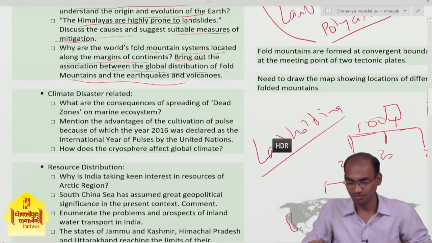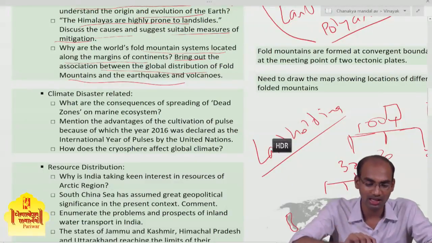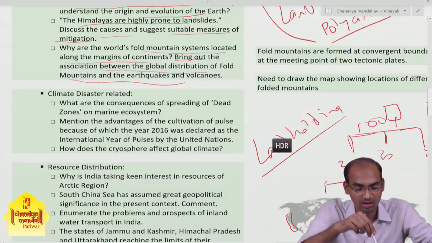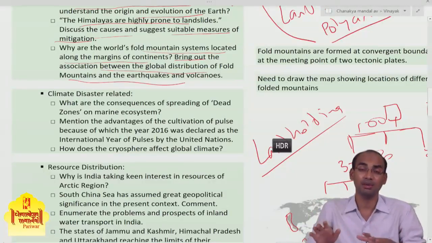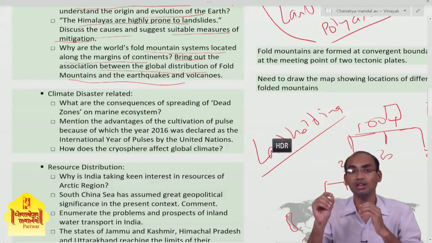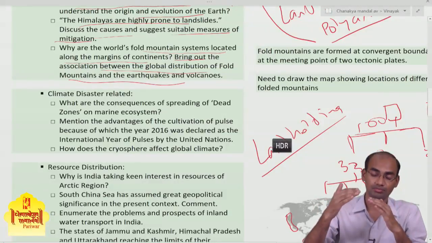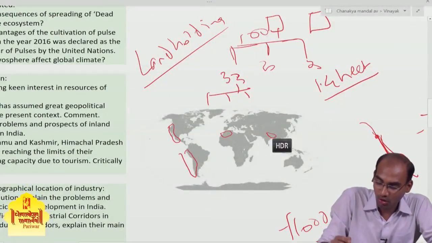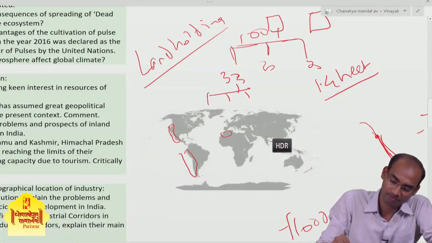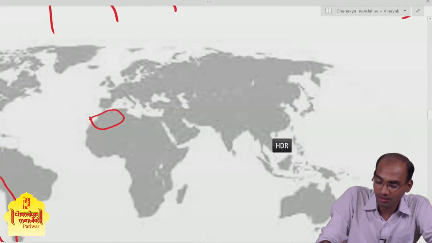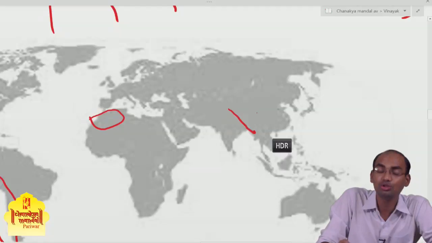In this question they have asked why most of the folded mountains are situated on the margins of continents. For example, the Himalaya is situated on the convergent boundary between the Indian plate and the Eurasian plate.